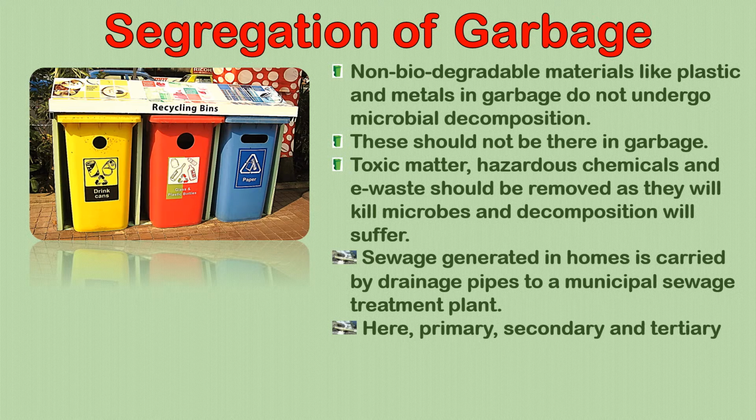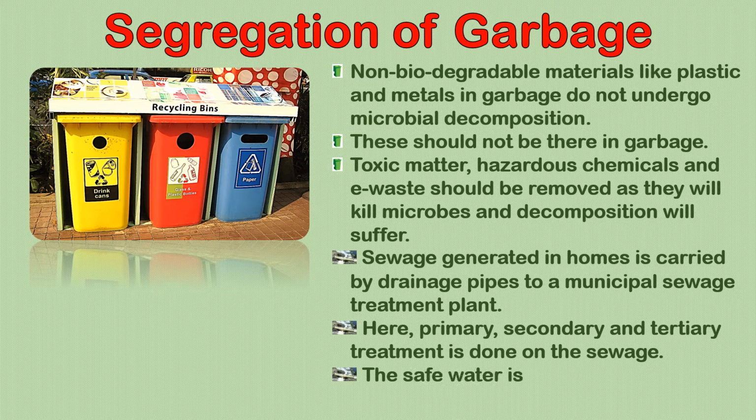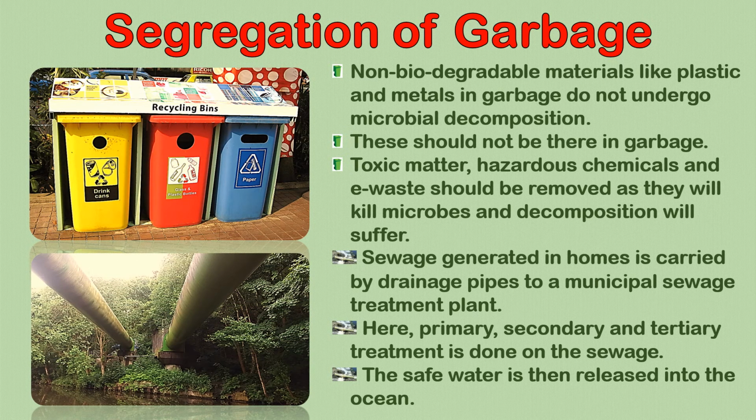Here, primary, secondary and tertiary treatment is done on the sewage. Some treatment is done to make it fit for use. The safe water is then released into the ocean. You see this? These are some of the pipes that carry the drainage or the sewage water from the homes to the municipal plants.